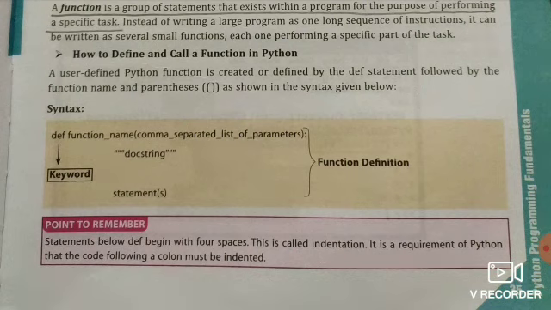So we must use a colon after defining the function, and we must also use indentation or the tab space whenever we use a function, looping or conditional statements. Because in Python no brackets are used to define the area of that function or that loop, we must use indentation.